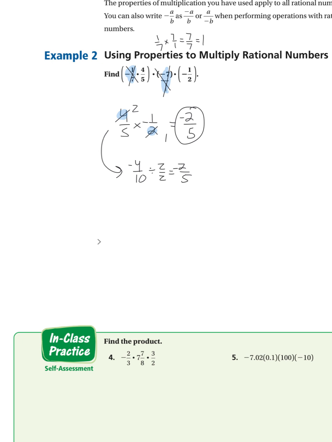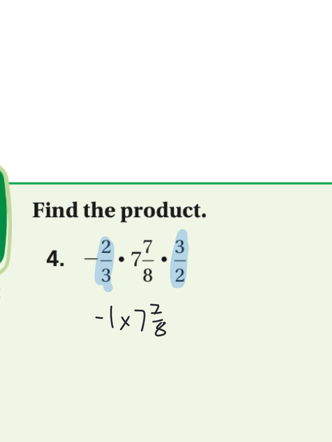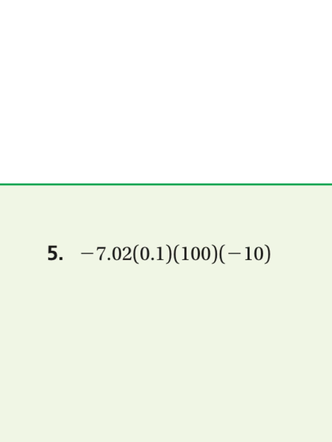All right, hopefully you paused the video. You're playing it back now to see if you got it right. So 2/3 and 3/2 are reciprocals. So I can change this to negative 1 times 7 and 7/8. And then there's not really any math we even have to do here because anything times 1 is itself. So this answer should be negative 7 and 7/8.